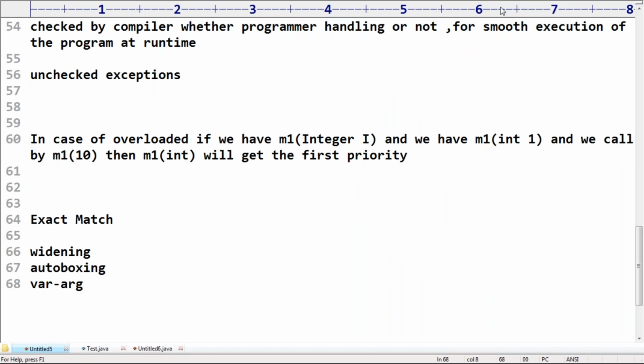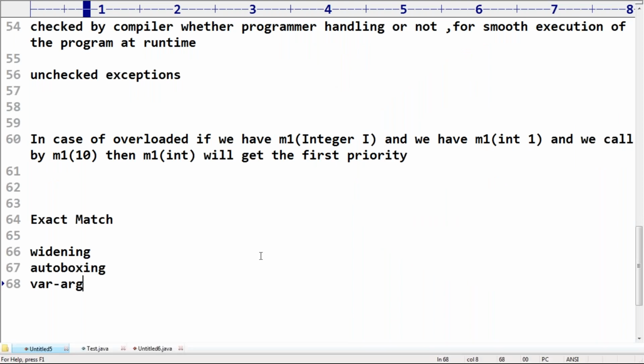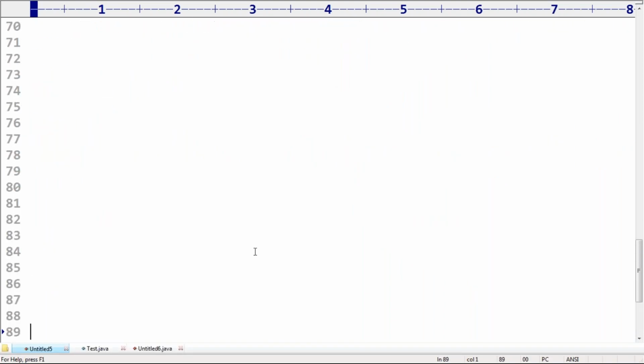Is that very clear for you people? What is very important for you people is to be aware of what is a checked exception and what is an unchecked exception. These things you people should be aware of. Everyone should have a clear idea, because we spent huge time on this.